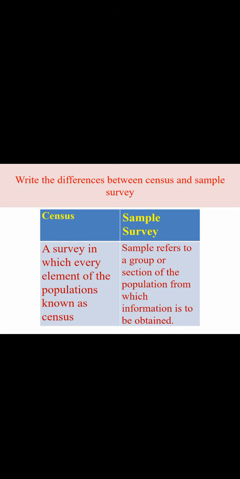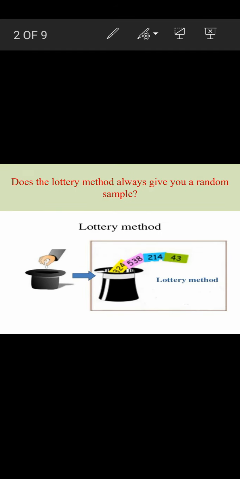Okay, the next concept is the lottery method. This is more or less random sampling. What I said in yesterday's class, same answer. Lottery method. I hope you have studied it in history also. In the olden days, what did people do in the villages to select the village head or panchayat raj or so many things?